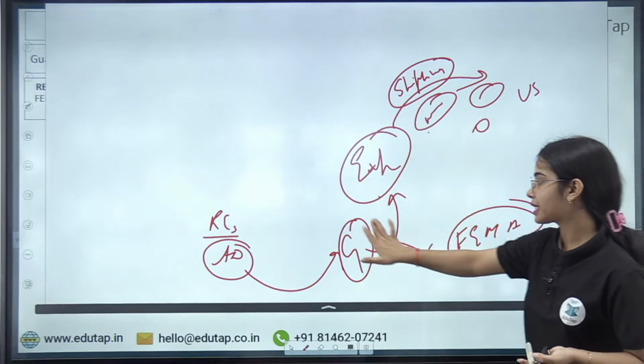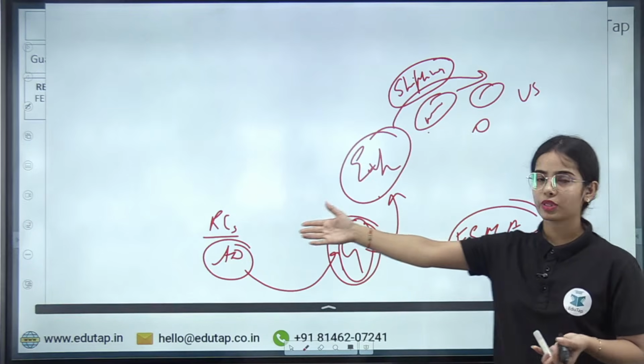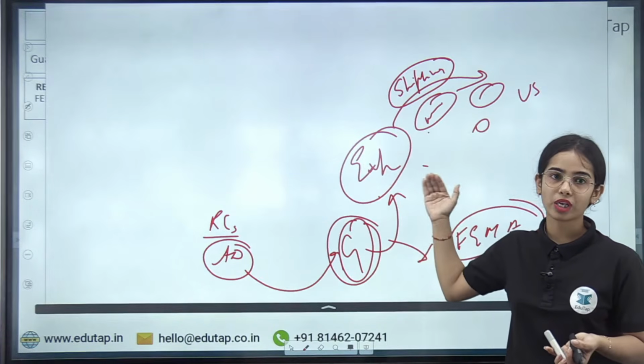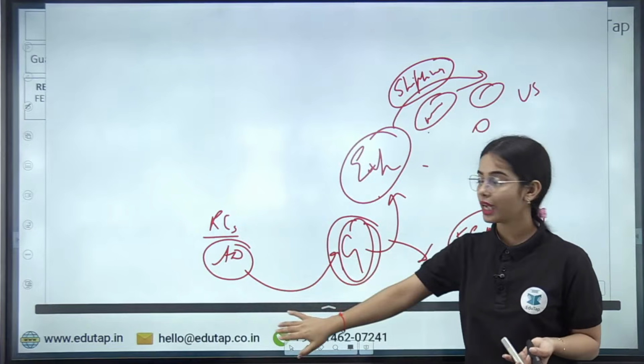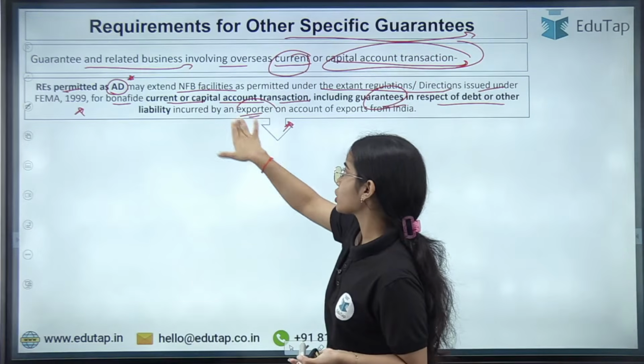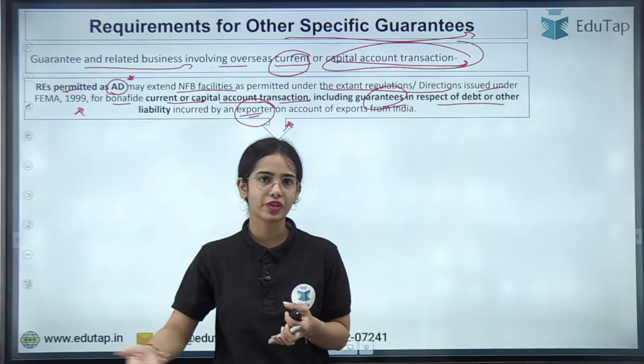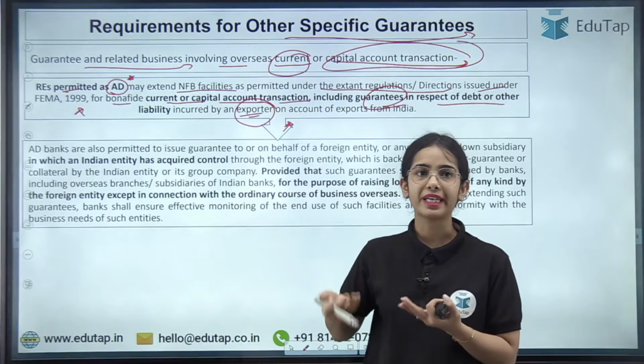So the exporter is taking the guarantee from the bank or from the regulated entities, that is the authorized dealers, that okay, the exporter will pay. If the exporter is not able to pay, the bank will pay. Okay, so this is the idea, that the exporters also require guarantees for the payments of the shipping or for the payments of the warehouses and such, because the exporters do not pay directly.